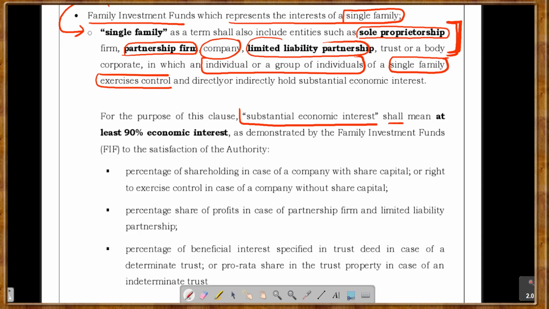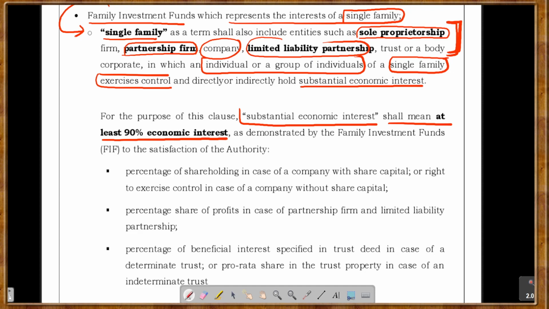For the purpose of this particular clause, substantial economic interest shall mean at least 90% of economic interest, right? We are saying that in a family investment fund, the single family should be the owner.